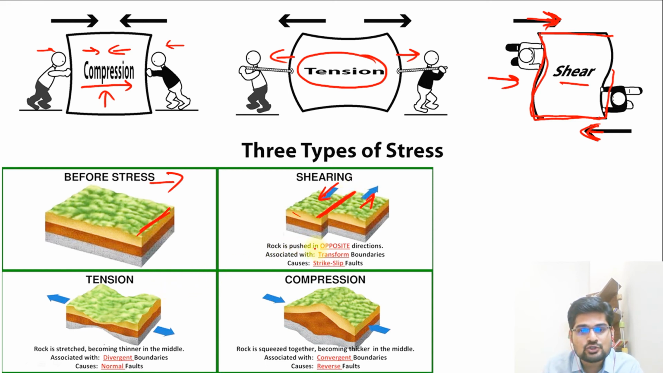So rock is pushed in opposite directions, associated with the transform plate boundaries that we have already studied. Remember, which force acts? The diastrophic force of orogeny acts, which is called shear, where we have transform fault margins. Then in the tensional portion, what we see is movement away from each other. This is the divergent boundary that we have studied in plate tectonics. So there is a fault creation here.